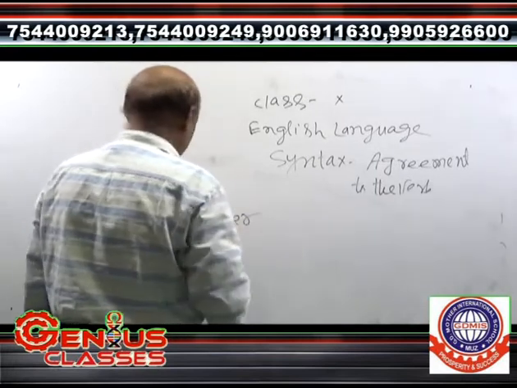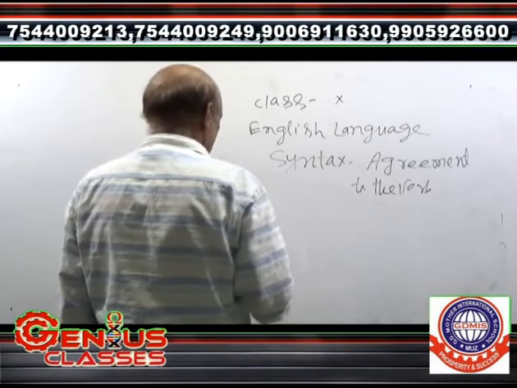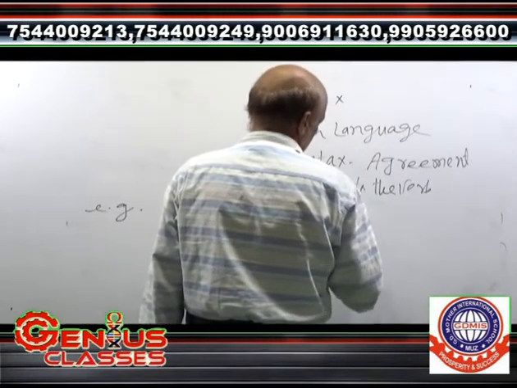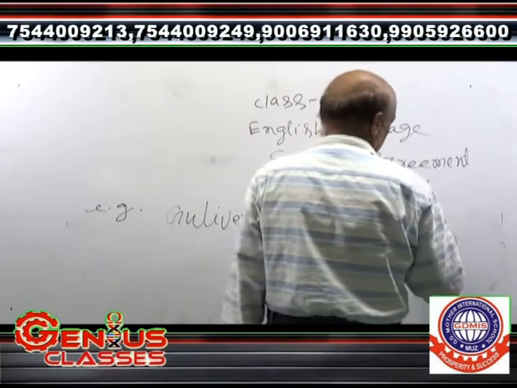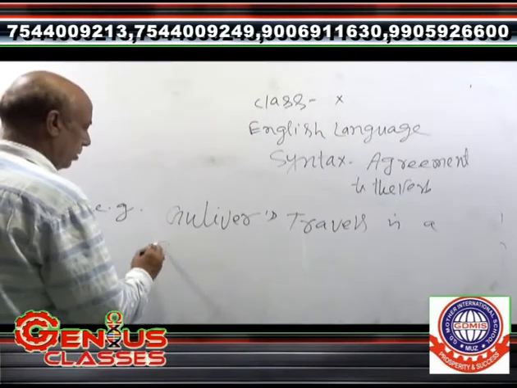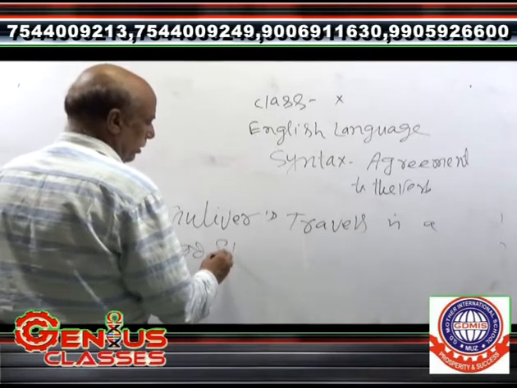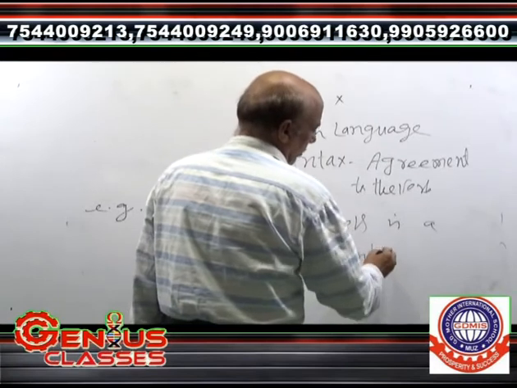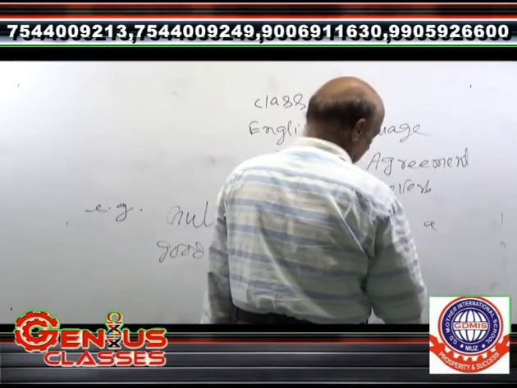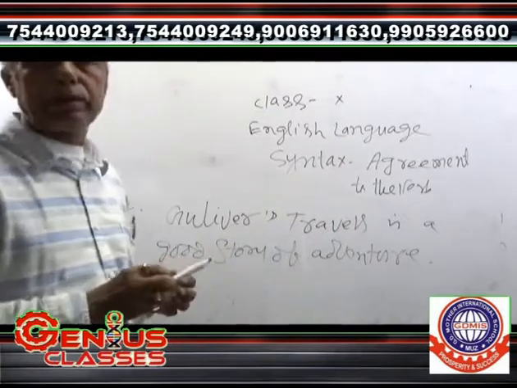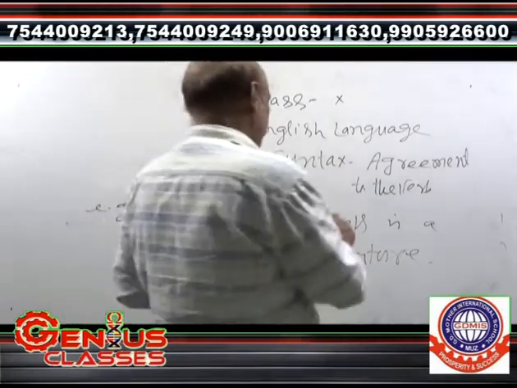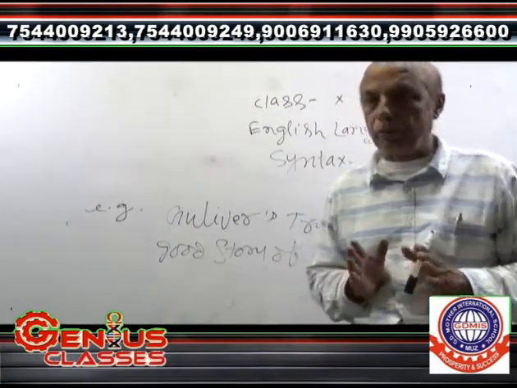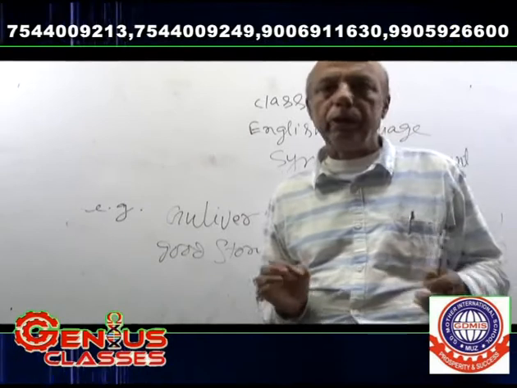They are read as "is a good story of adventure." This book seems to be plural in hearing, but it is used in singular form.